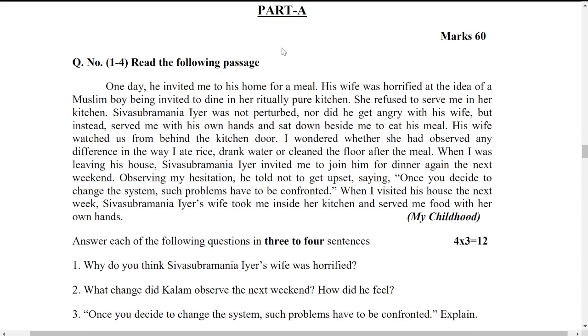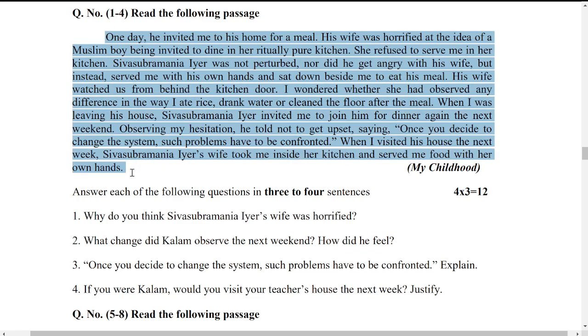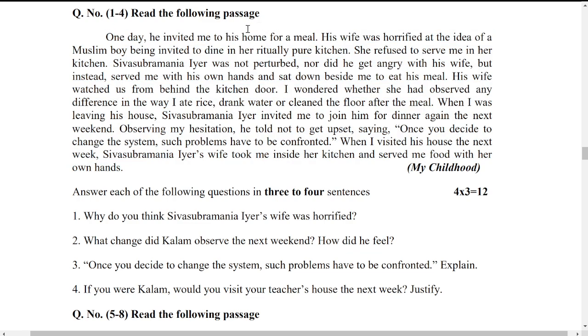So let us look at Part A, as we have discussed before. Part A consists of 60 marks. Only in Part A there are 60 marks. Part B has 20 marks. As you can see, in Part A there is a reading passage, which is from Reading A. "One day he invited me to his home for a meal. His wife was horrified at the idea of the Muslim boy being invited to dine in a ritually pure kitchen." This is the passage from my childhood text. This is how you are going to get your first passage, from Reading A.